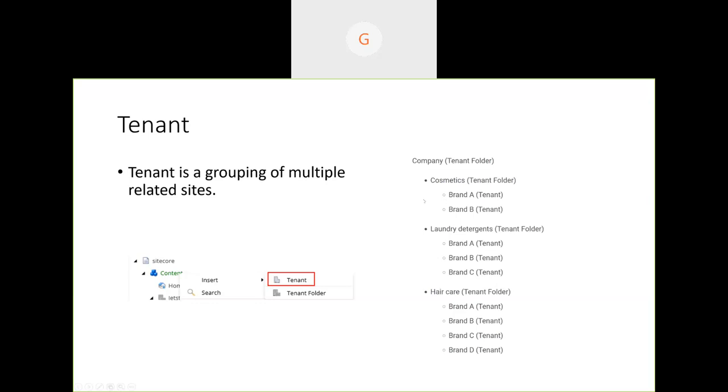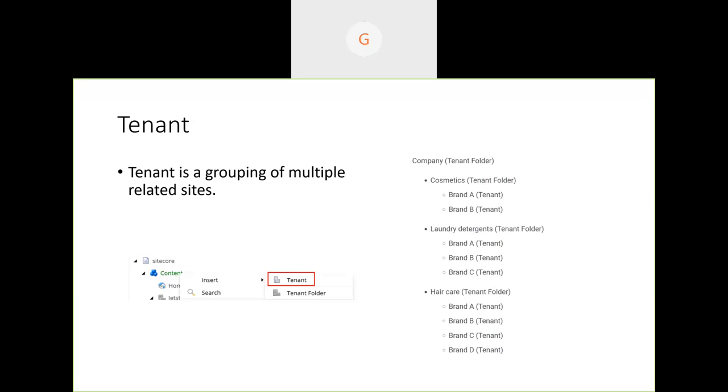We can group the tenants maybe branch-wise, maybe region-wise, or in a different way. It's up to the client's requirement how we define the regions and exactly how we define tenants.